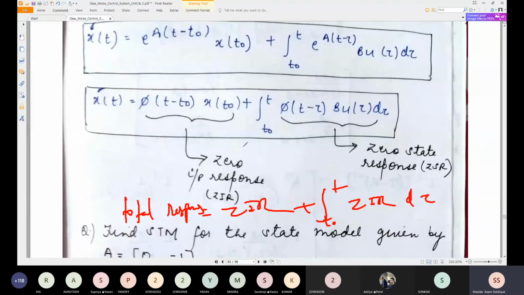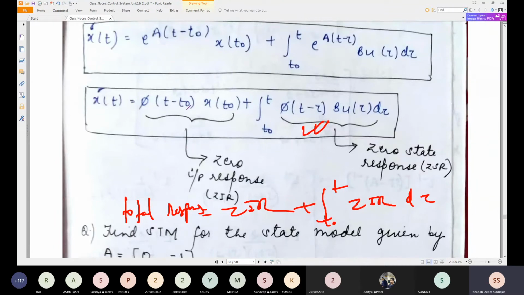Okay, so if you are not taking the delayed function, you can directly write zero state response is equal to phi of s b u of s. So you can use this also. Okay, and here you can also take phi of t into x of t, x of t naught, and t naught is given as 0, so just substitute t naught as 0, so you can go through this. Okay, so try to take some problem on zero input response and zero state response.